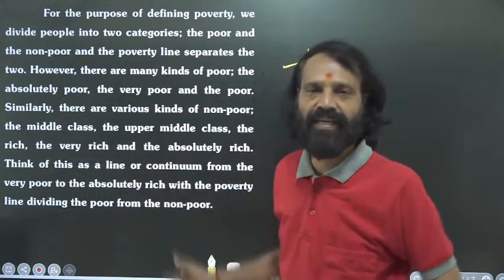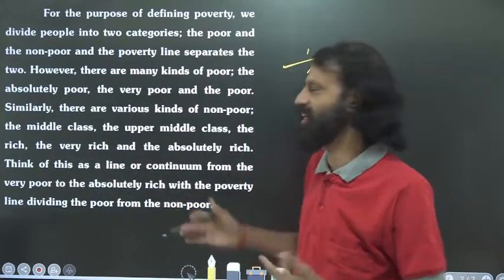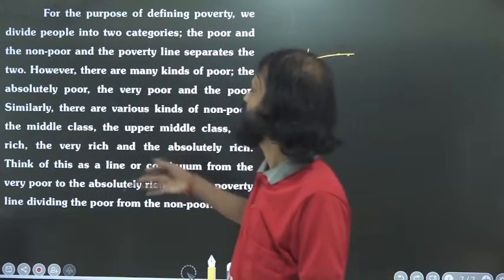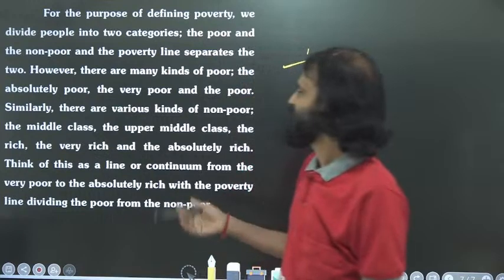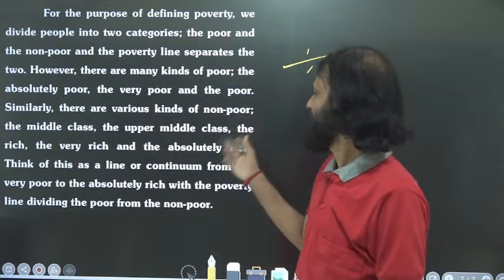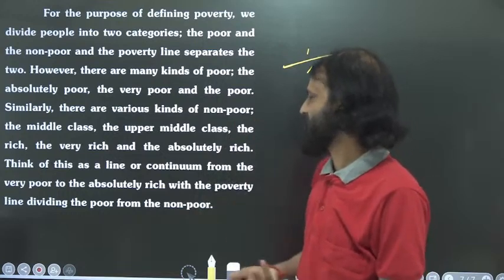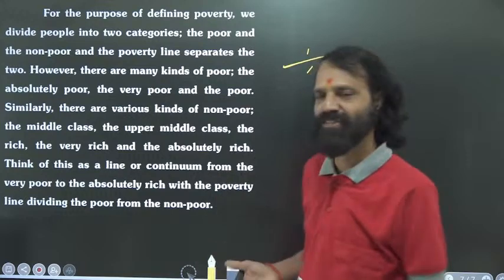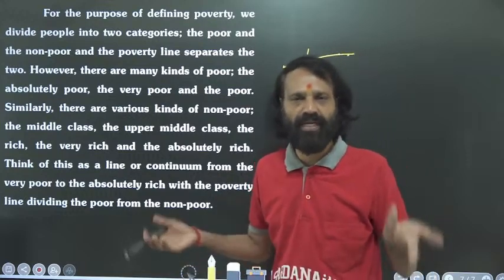Various levels and segments are available in our country. Poor, very poor, then the middle class, the upper middle class, the rich, the very rich class, the absolutely rich people. So many sections are available in our country.